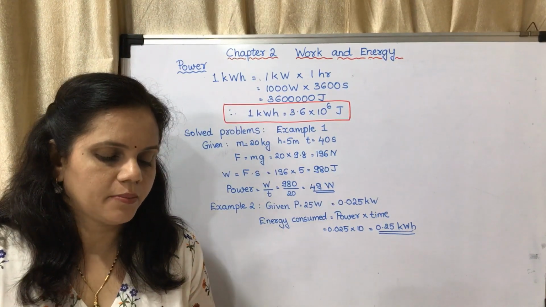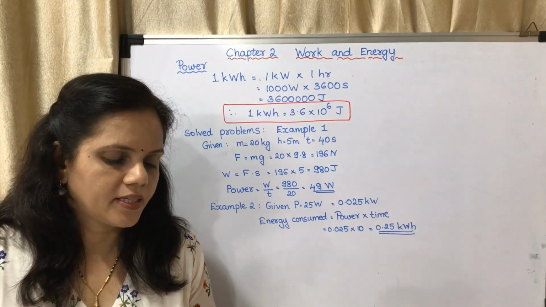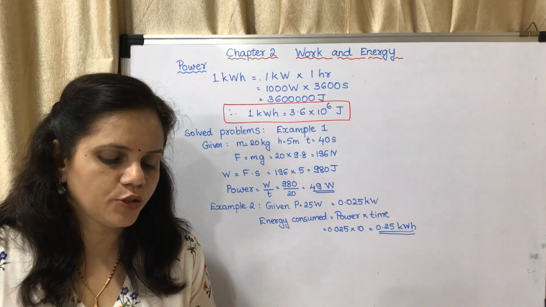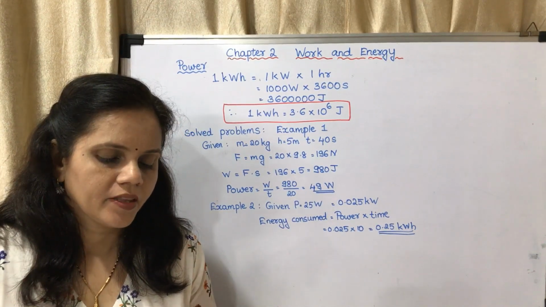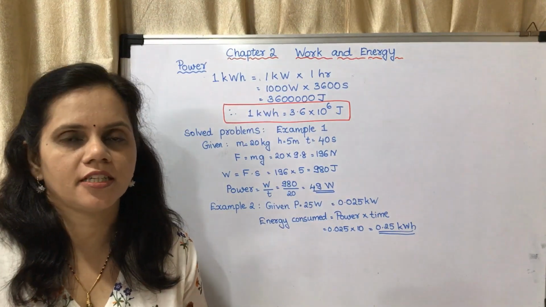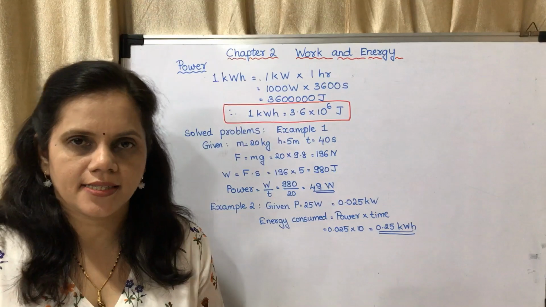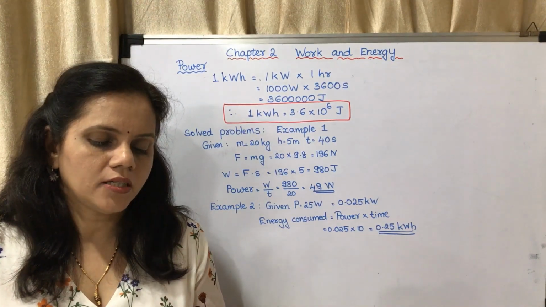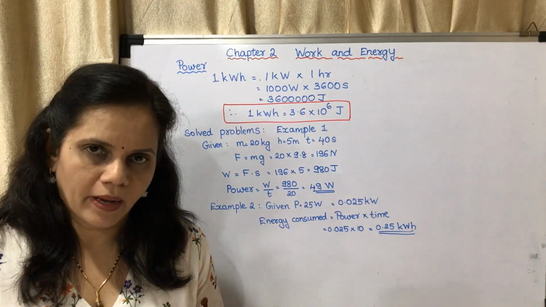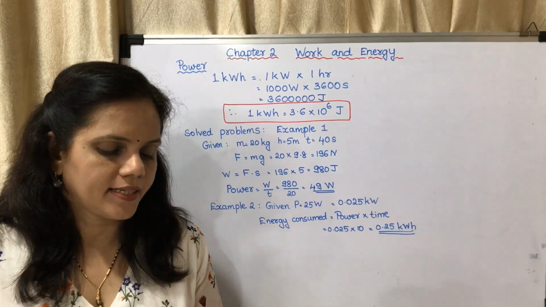In the above examples, the work done is the same in each example, but the time taken to perform the work is different for each person or each method. The fast or slow rate of work done is expressed in terms of power. That statement you may underline. It could be asked as a fill in the blank. Power is the rate at which work is done. That is the definition of power. You may mark: power is the rate at which work is done.